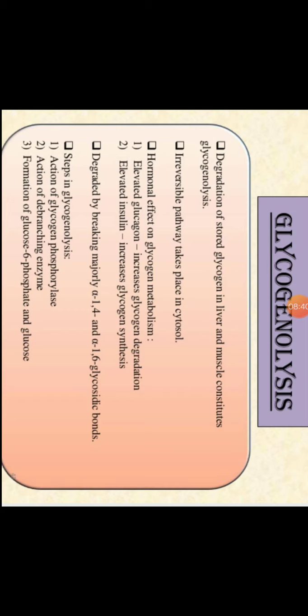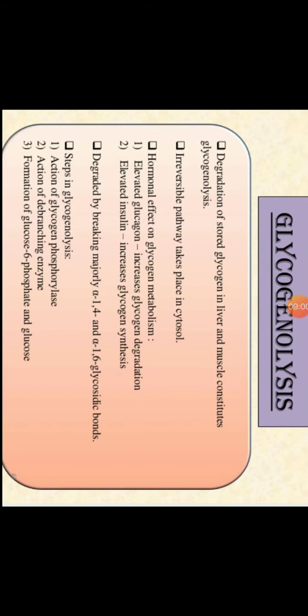Glycogenolysis means degradation of the stored glycogen in the liver and the muscle. Okay, it is an irreversible pathway. It is irreversible, means when the degradation of glycogen occurs, then again from that glucose the glycogen is not formed. So it is an irreversible process which takes place in the cytosol.